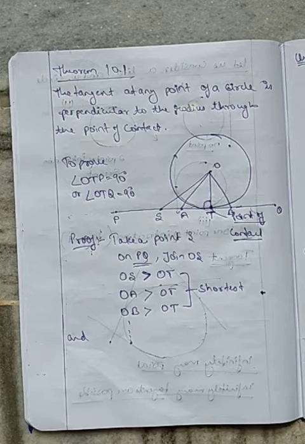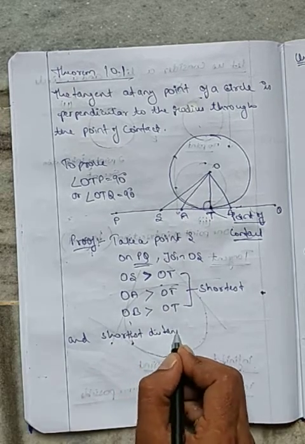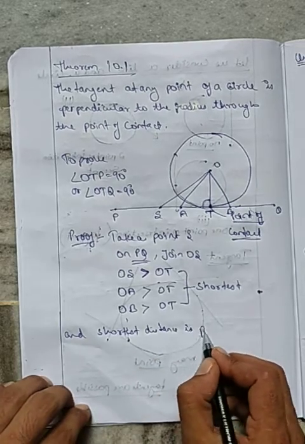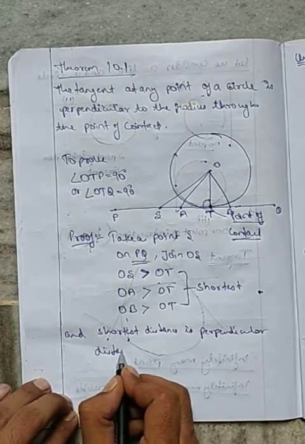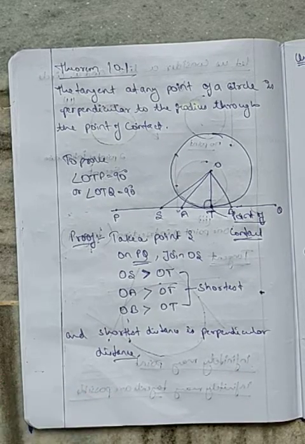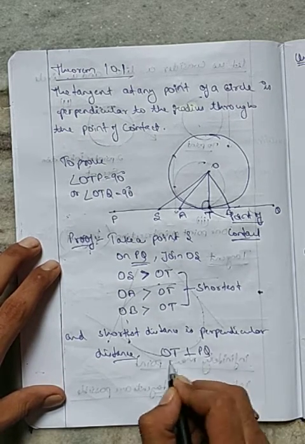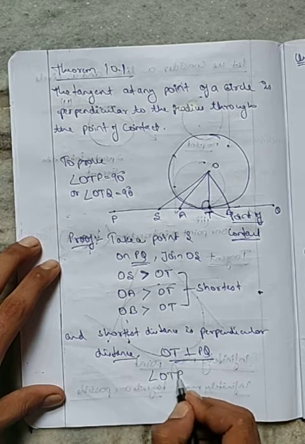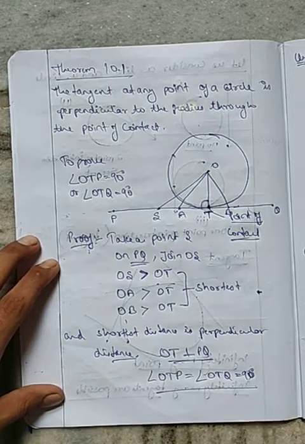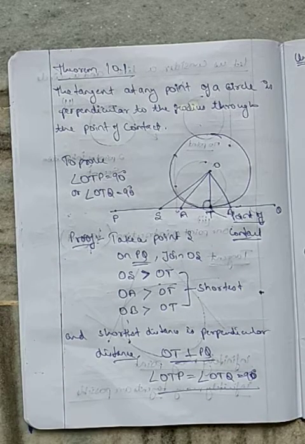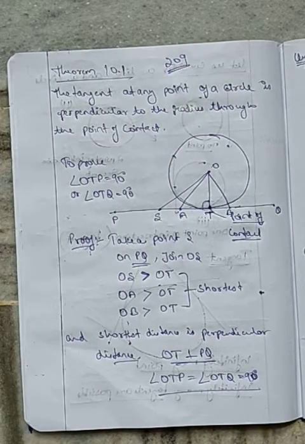And in maths, the shortest distance is the perpendicular distance. Perpendicular means OT is perpendicular to PQ. So angle OTP is equal to angle OTQ is equal to 90 degrees. This is your theorem given on page number 209 of your NCERT book.